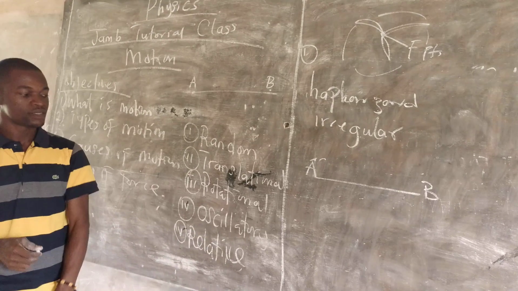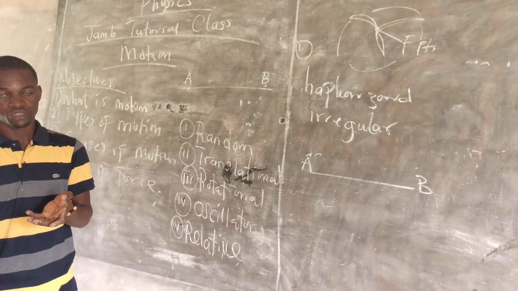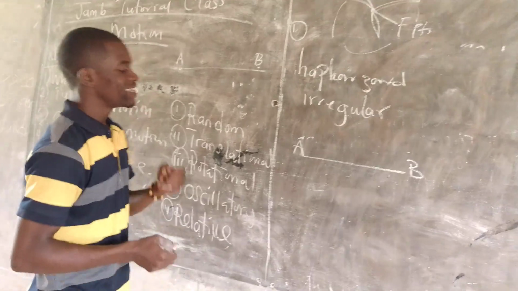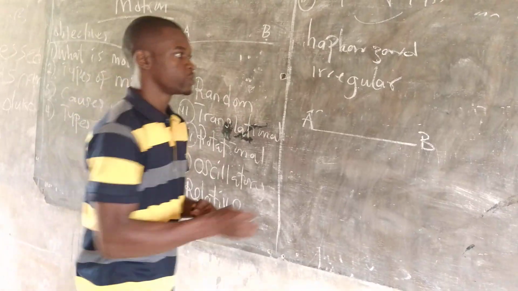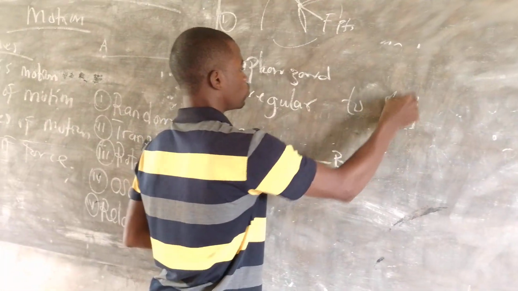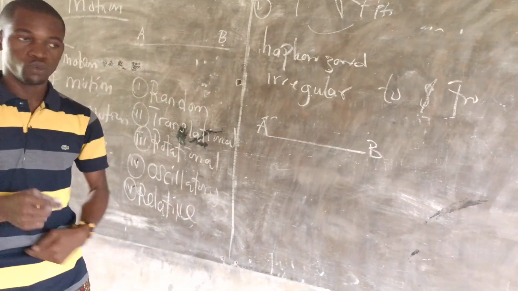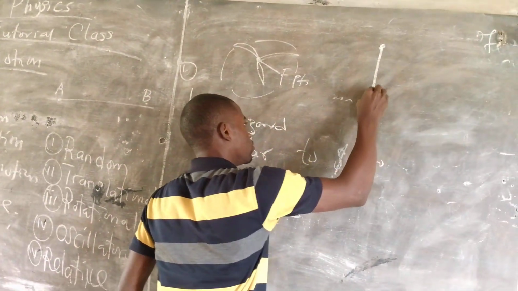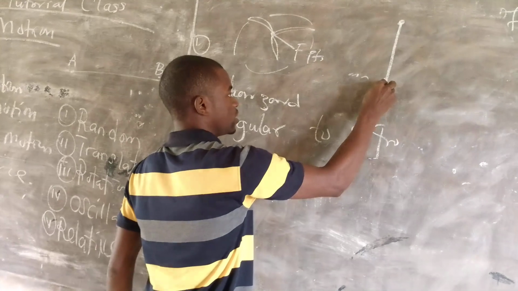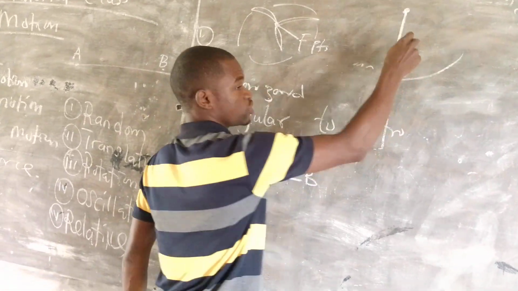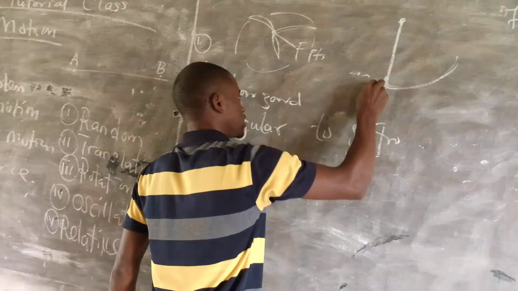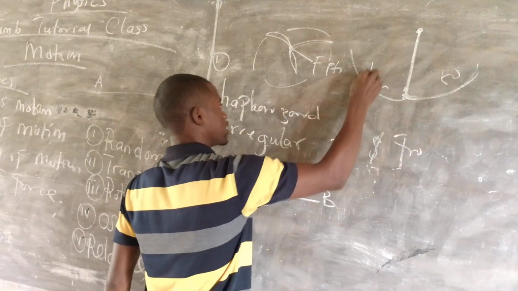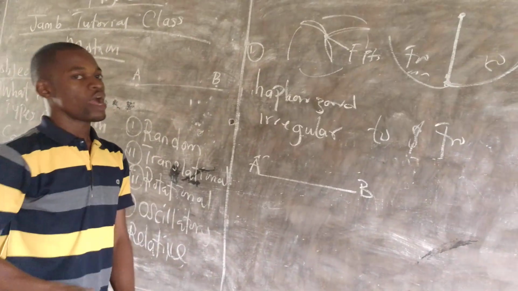Alright, very good. Now let's go to the next one, number four, oscillatory motion. What is oscillatory motion? Oscillatory motion is the to and fro, a very key point: to and fro. What do you mean by to and fro? For instance, this is a nail, this is a thread, this is a stone here. Then I swing this stone this way. It will come this way, then come back this way. This movement is what we call to. Coming back again is what we call fro. I believe we get that now.